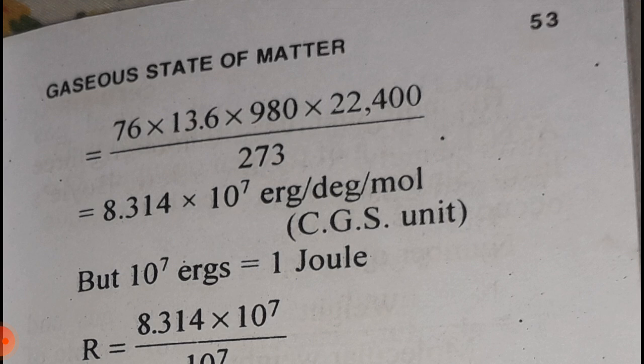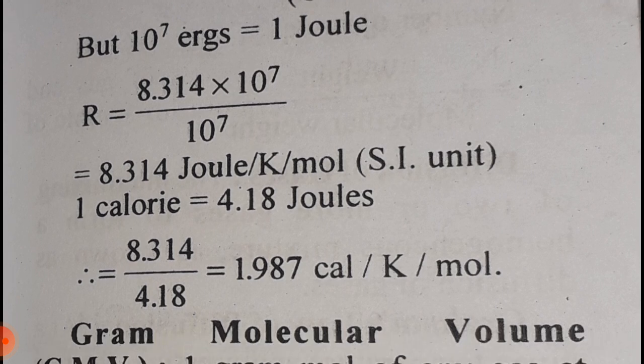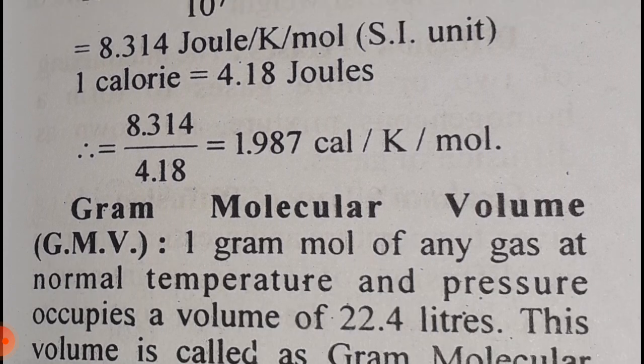equal to 76 multiplied by 13.6 multiplied by 980 multiplied by 22400 upon 273, equal to 83.14 multiplied by 10 raised to 7 ergs per degree per mole, in CGS unit. But 10 raised to 7 erg is equal to 1 joule. So R is equal to 8.314 multiplied by 10 raised to 7 upon 10 raised to 7, which is equal to 8.314 joule per Kelvin per mole, the SI unit.